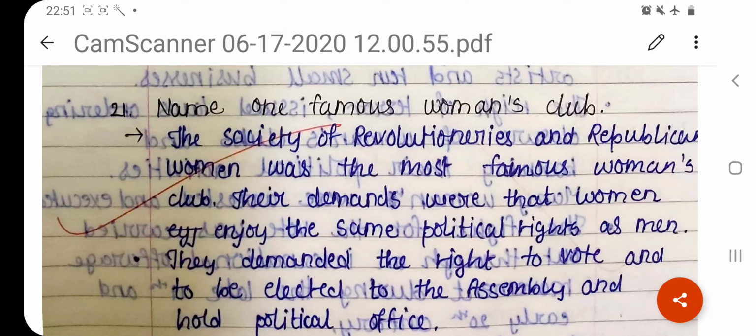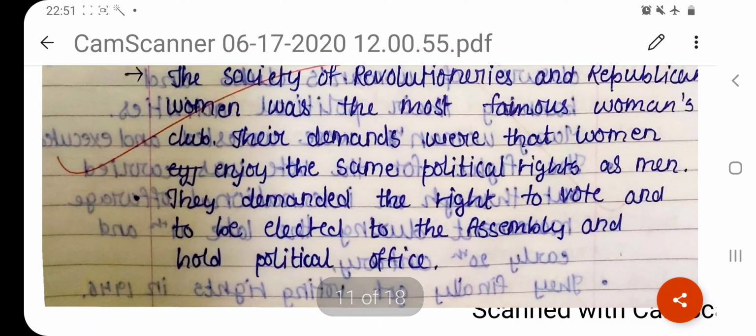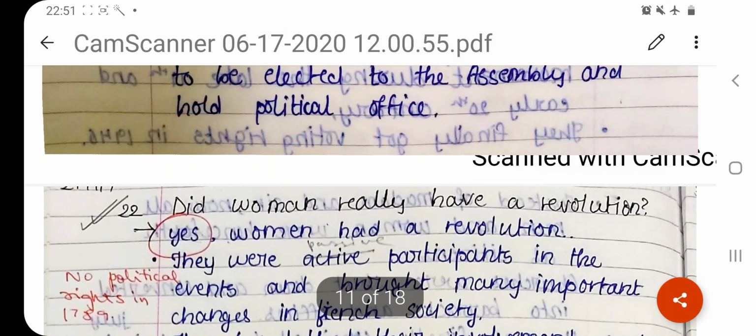Name one famous women's club. The Society of Revolutionary and Republican Women was the most famous women's club. Their demand was that women should enjoy the same political rights as men. They demanded the right to vote, to be elected to the assembly and to hold political office. Today, in our country as a democracy, we give our women these rights. They can vote and they can also stand for elections.